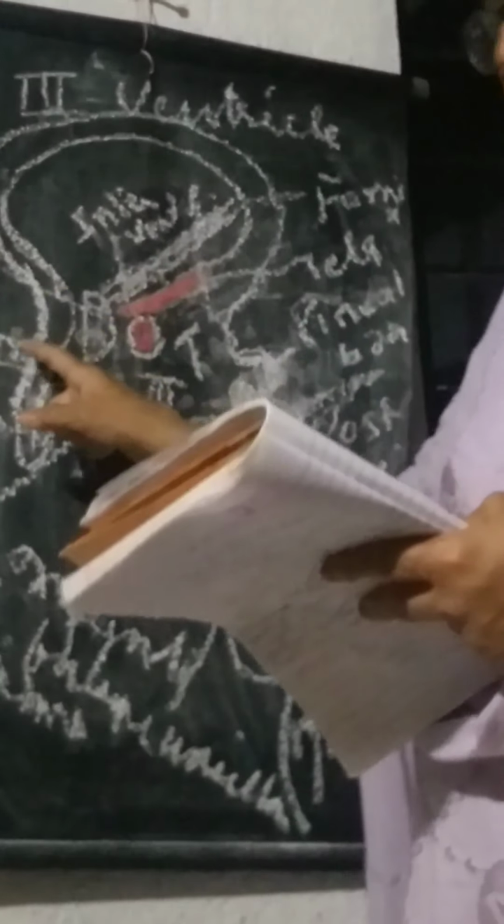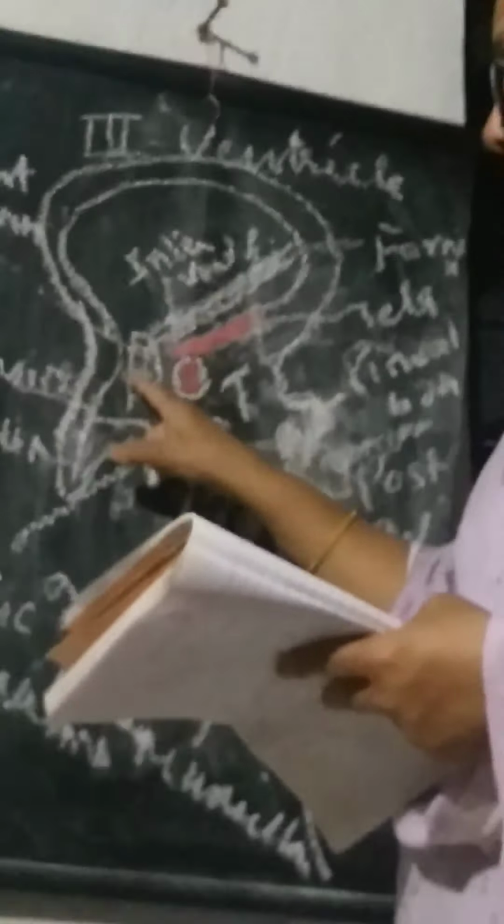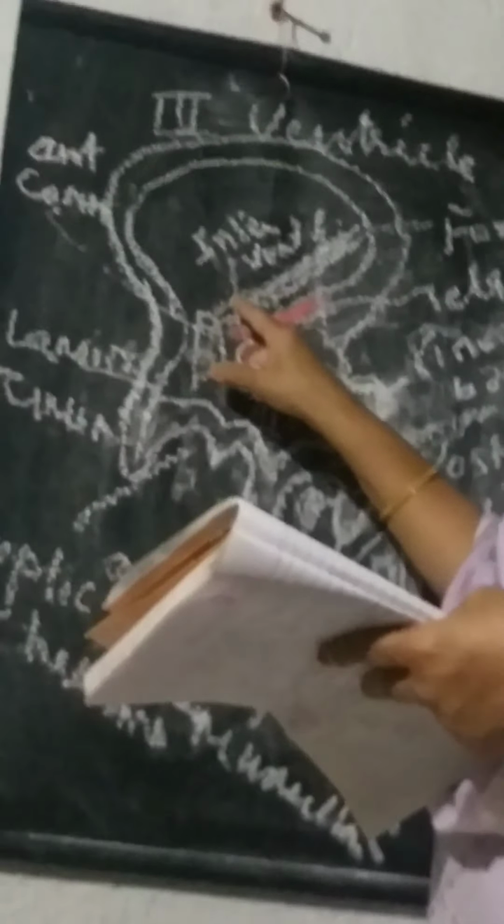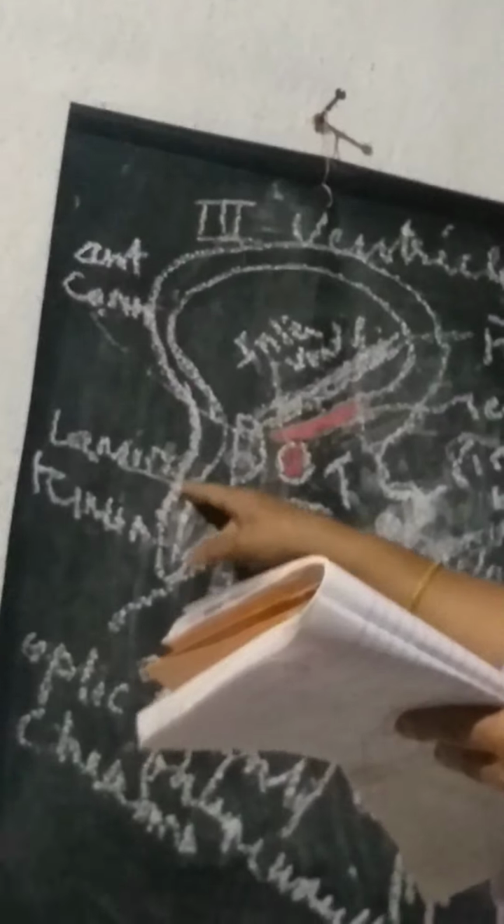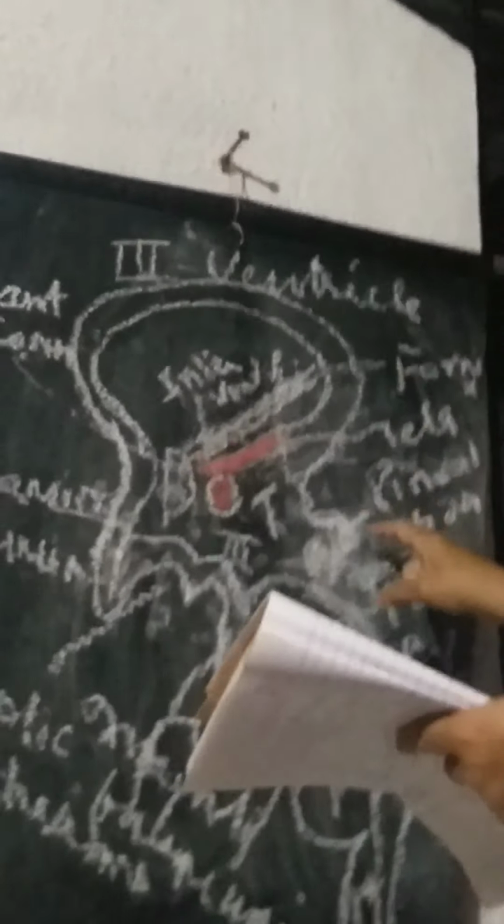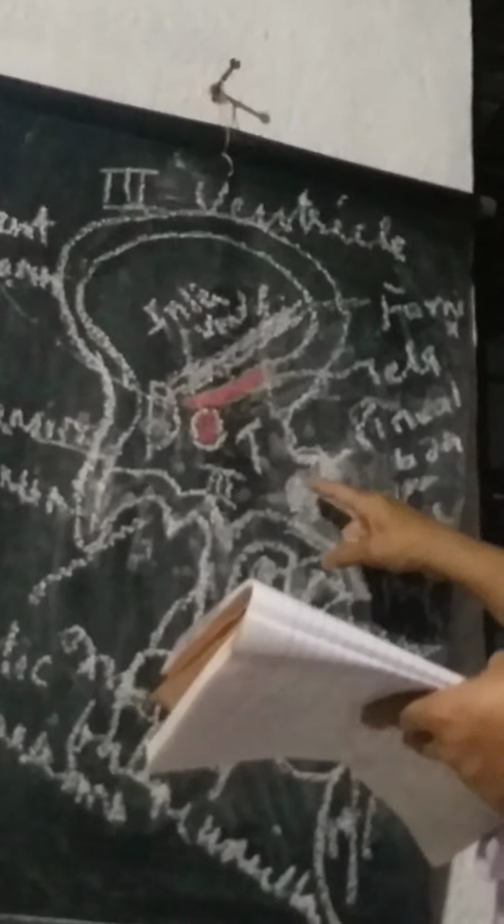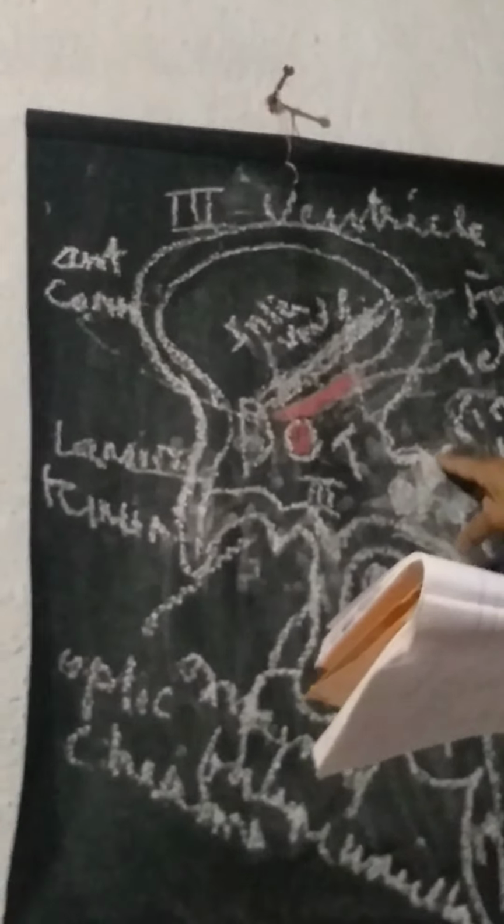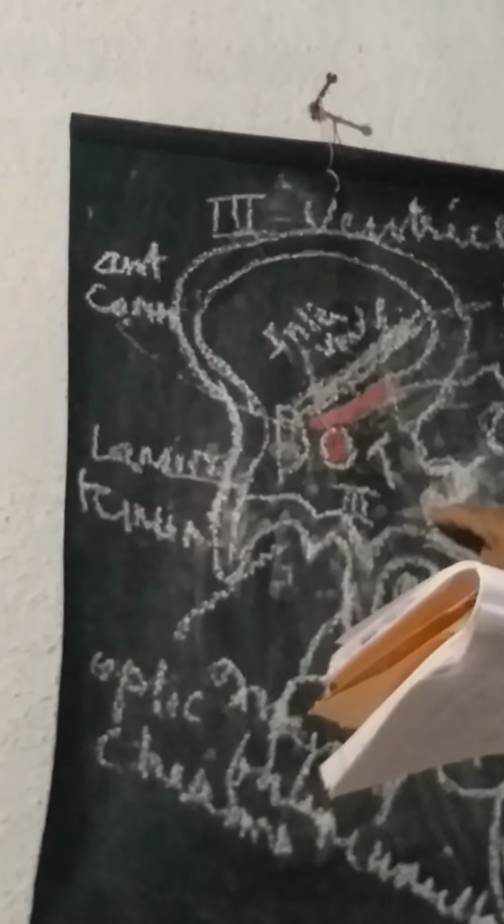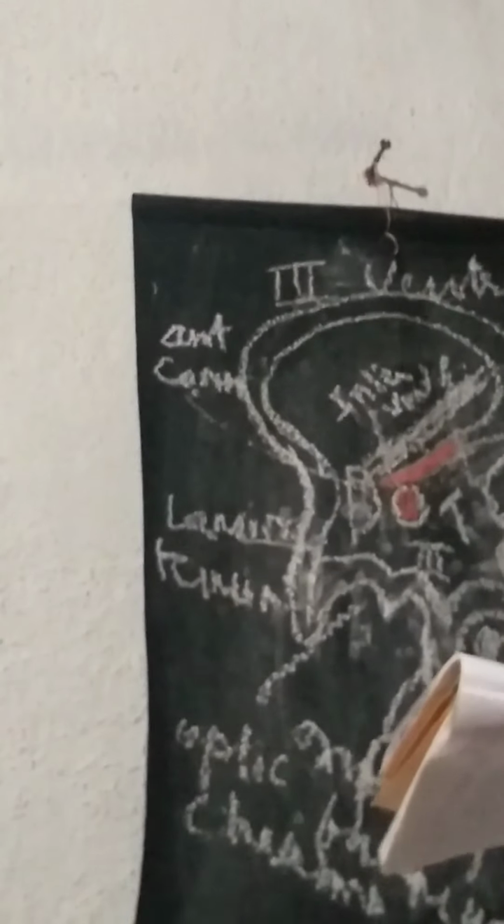The anterior wall is formed by the lamina terminalis, the anterior commissure, and the anterior part of the fornix. The posterior wall is formed by the pineal body, the posterior perforated substance, and the cerebral aqueduct.